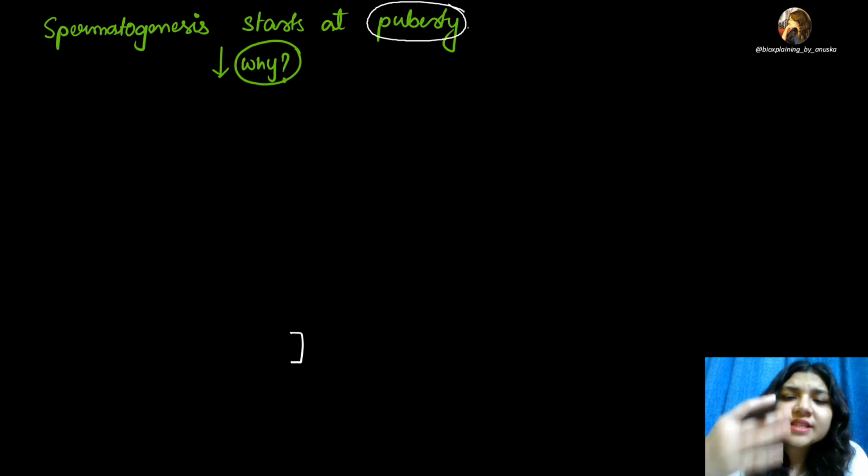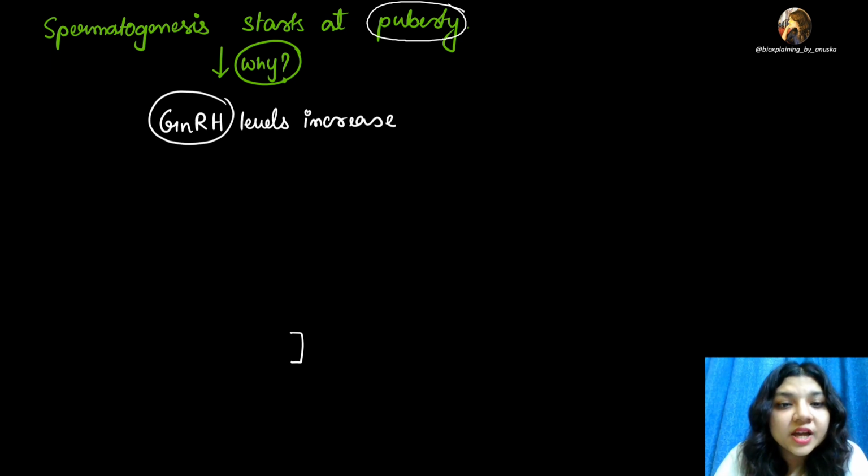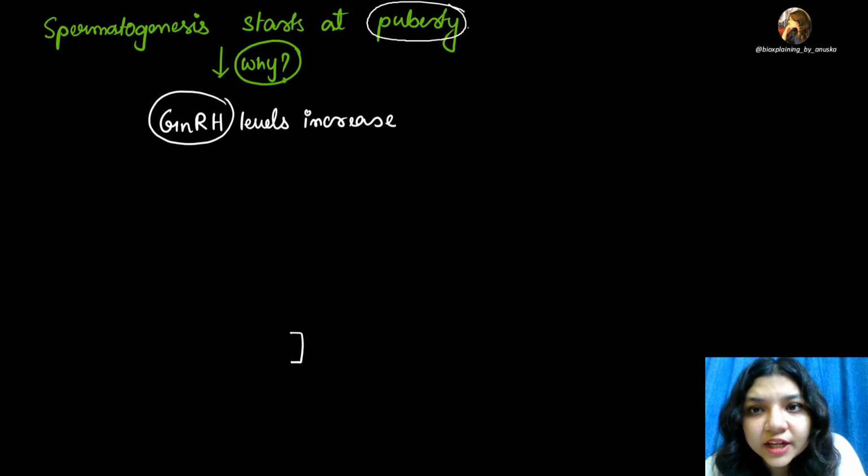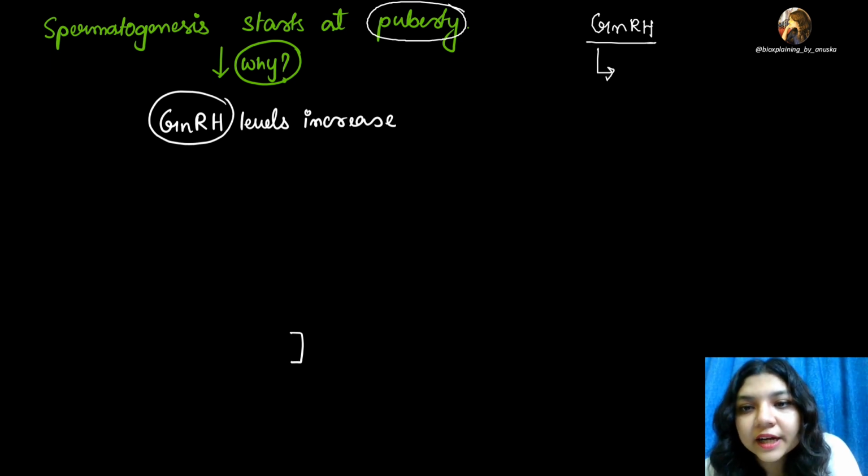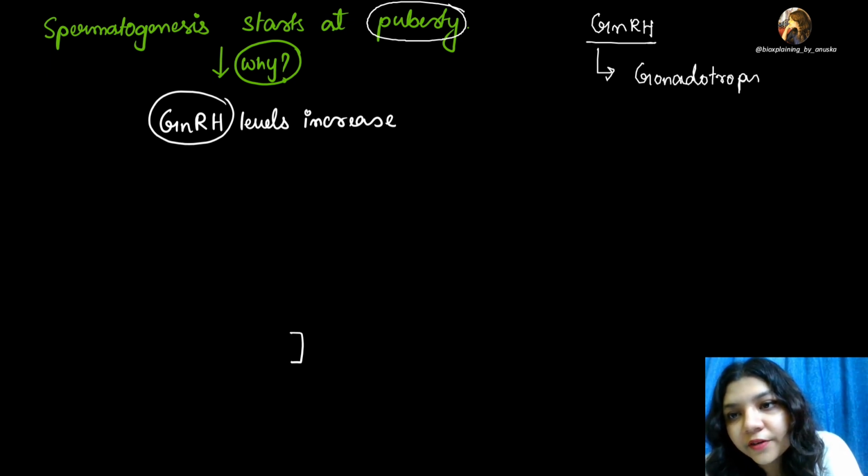Human body में बहुत से hormones के interplay के वजह से the spermatogenesis will start at puberty. तो क्या है वो interplay of hormones? चलिए let us study. So what will happen is during this puberty the GnRH levels increase, right? तो GnRH क्या है? GnRH is the gonadotropin releasing hormone. ठीक है?